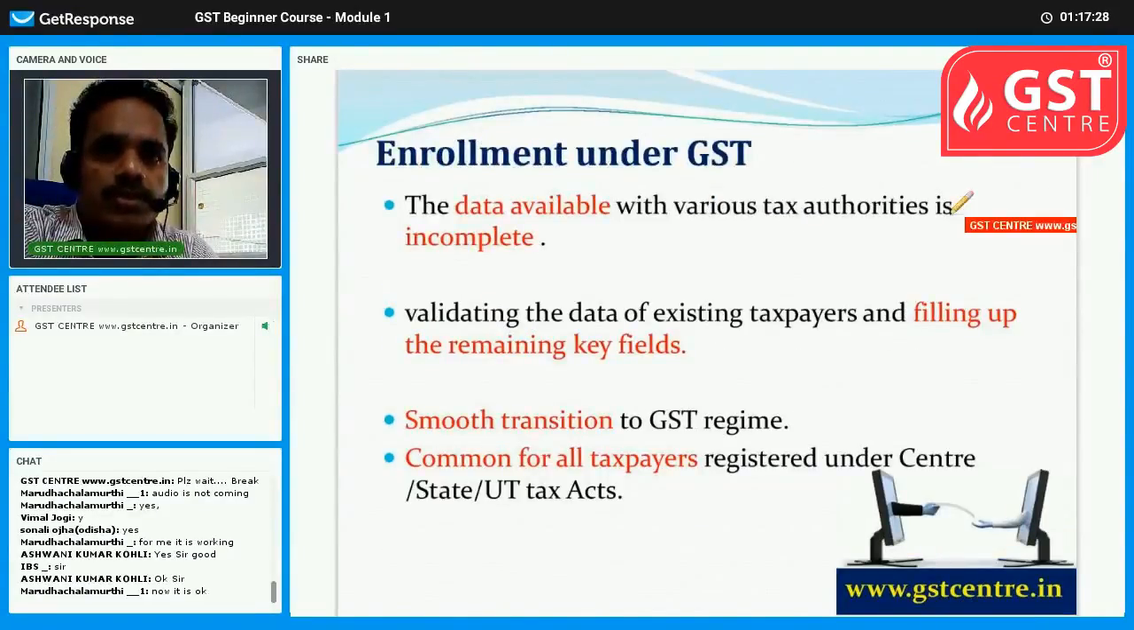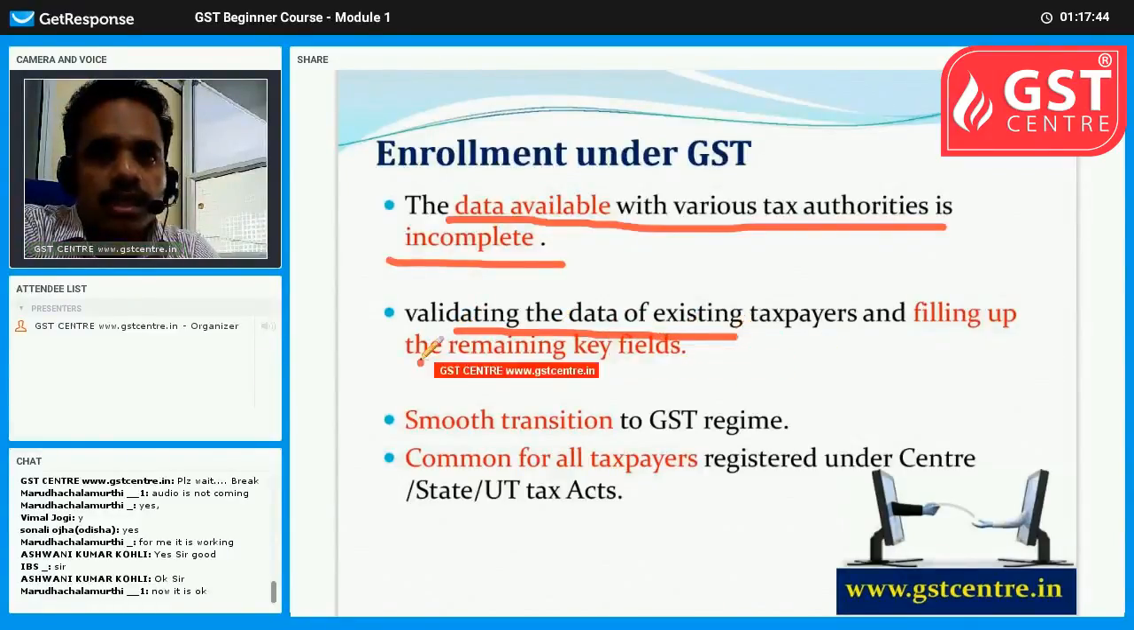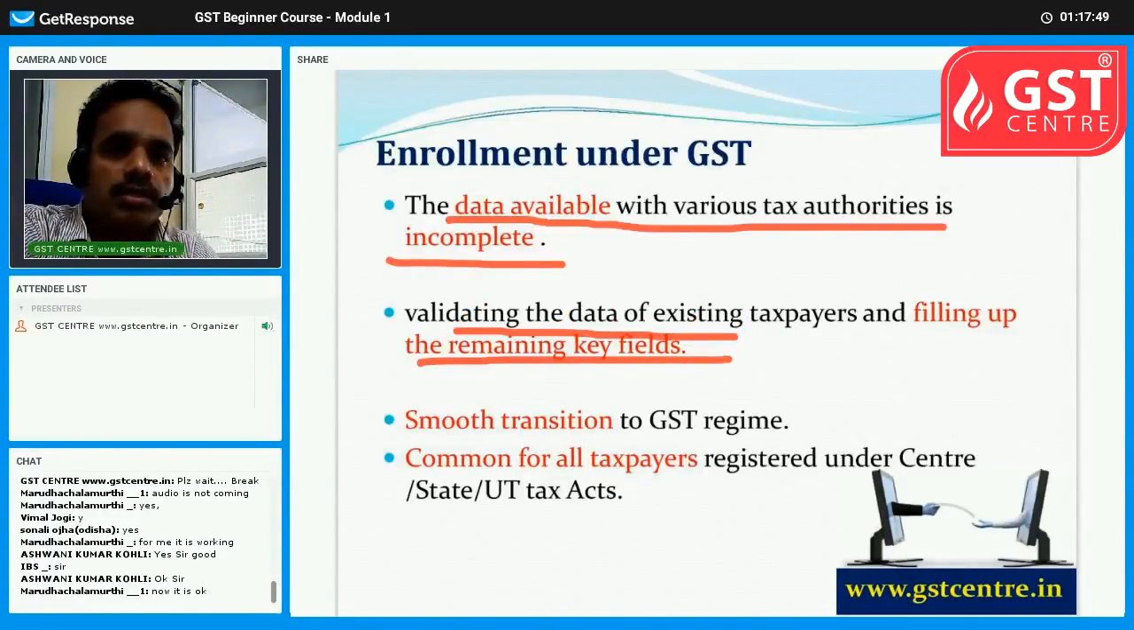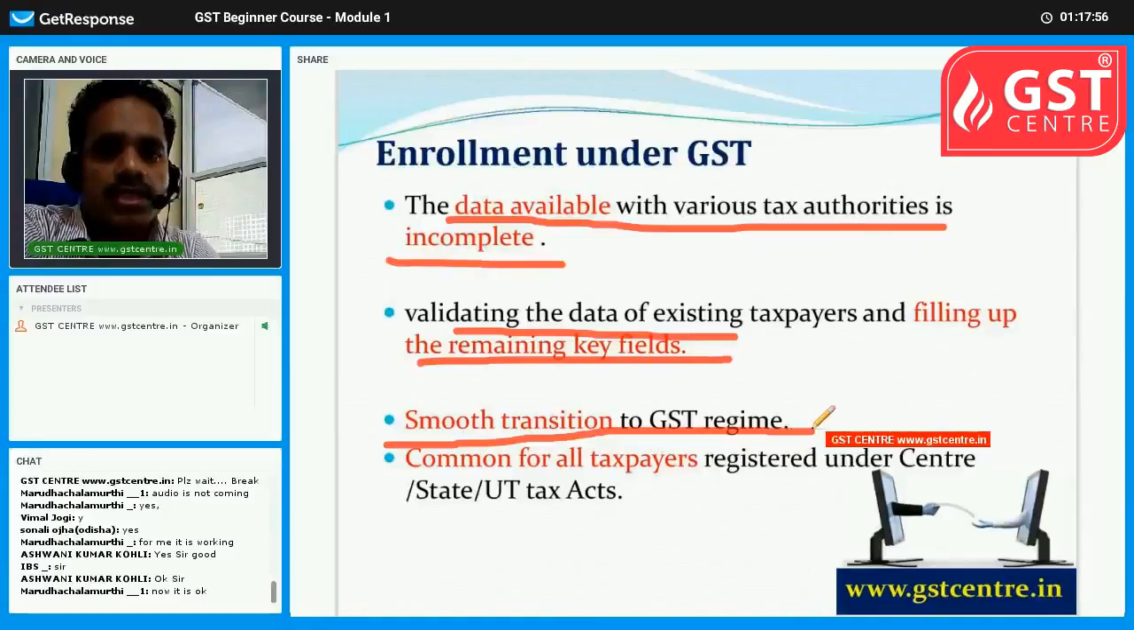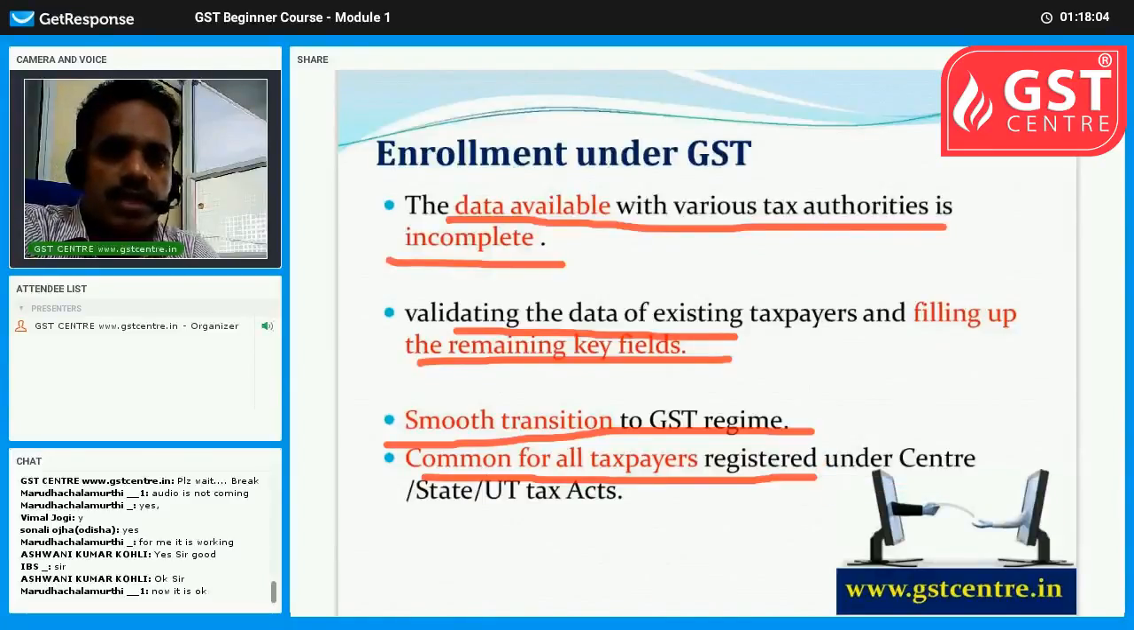And why do we want to do it? Because the data available with the various tax authorities may be incomplete. The latest data may not be available, and it has to be validated by the taxpayers or the department authorities by filling up the key fields, and a smooth transition to the GST regime should be ensured. It is common for all taxpayers registered under the Central, State or Union Territory Tax Act.